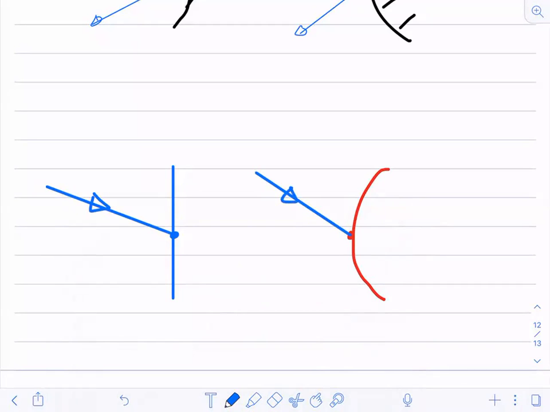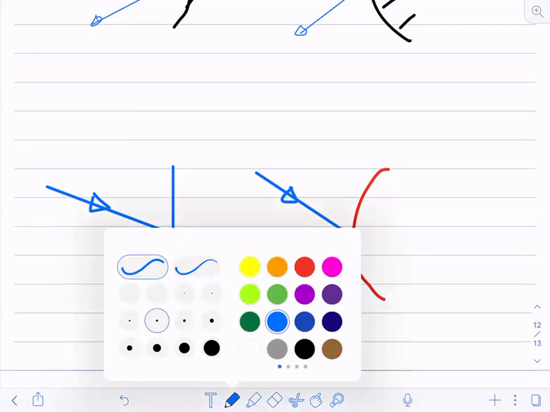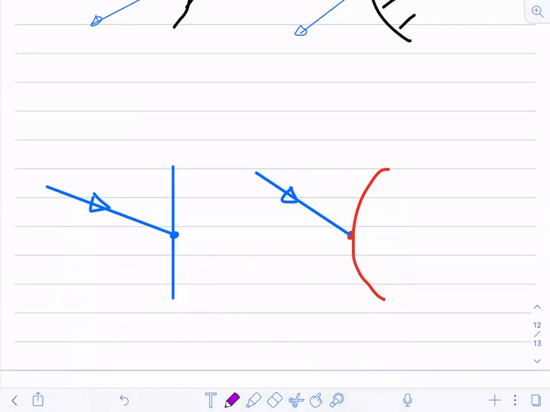Now I have to draw the reflected ray. So what am I supposed to do now? I have to draw the tangent, like this, and a tangent like this. Can you draw the tangents at the given point? Yes or no?